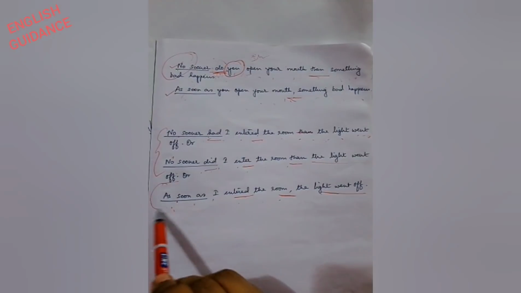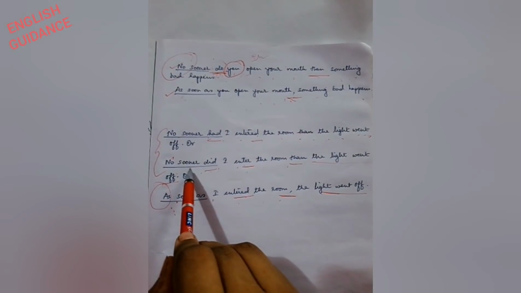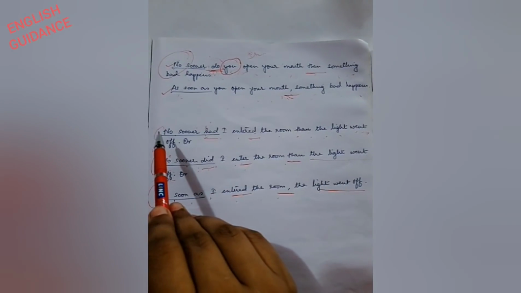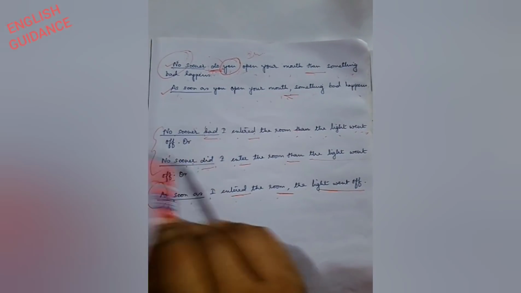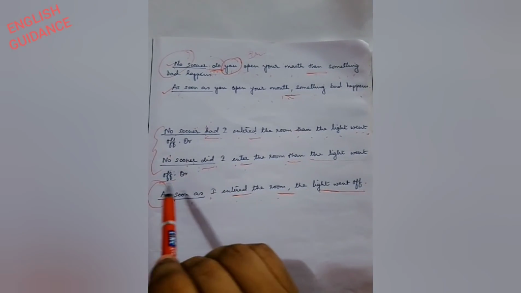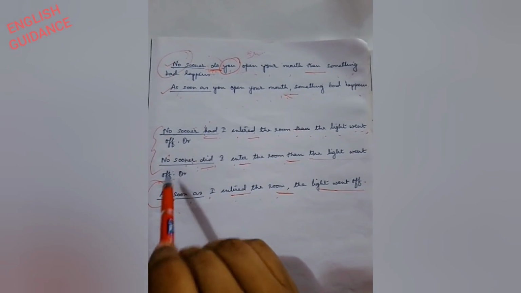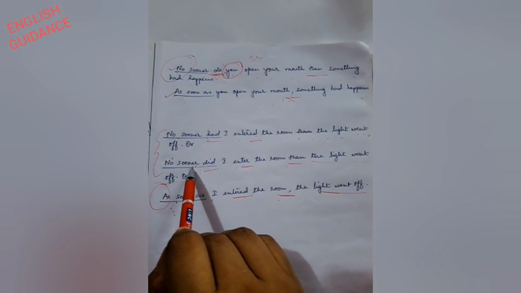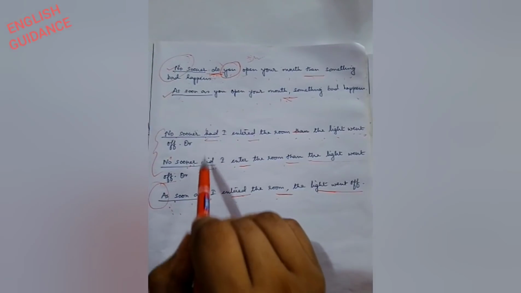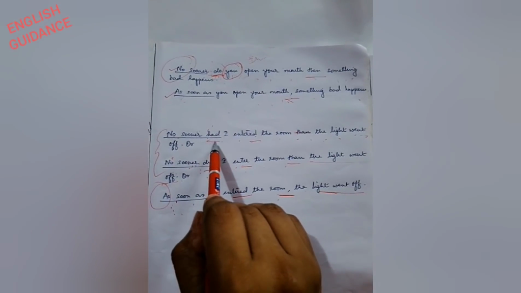The light went off. And suppose this is your question and you are asked to change with no sooner, you can construct any one of them. If your question is in as soon as and you are asked to change that with no sooner, then you can use any one of the formulas, did or had.